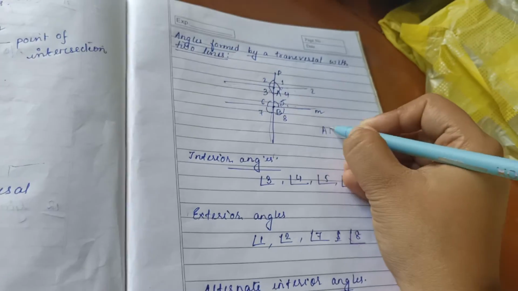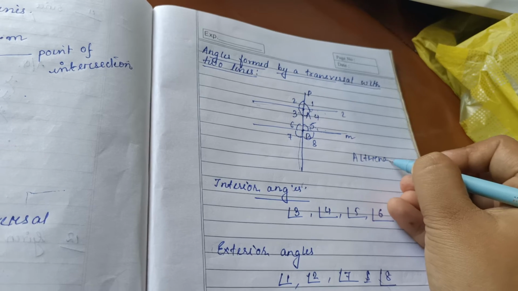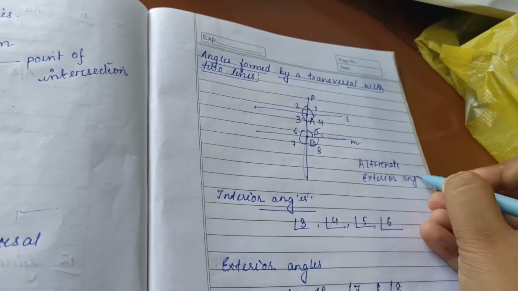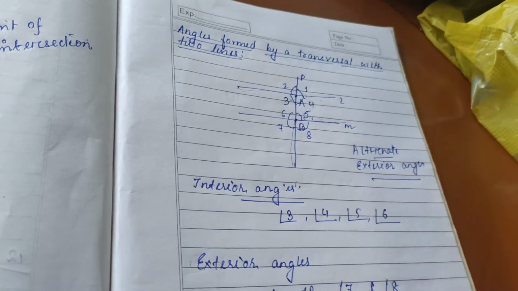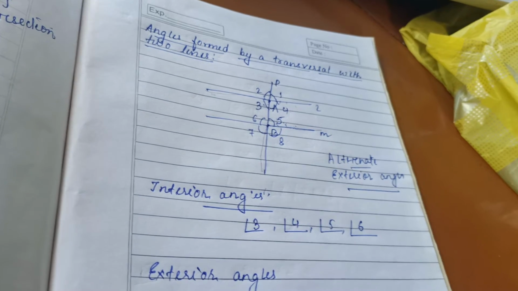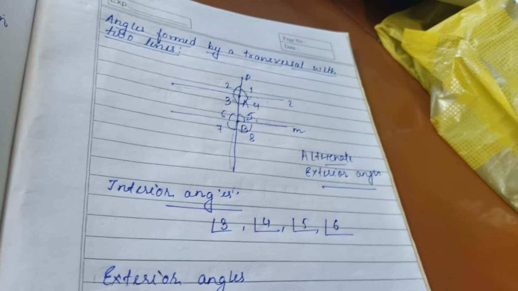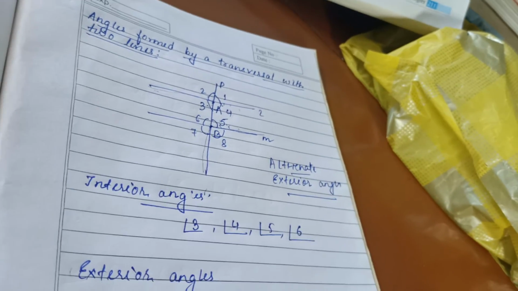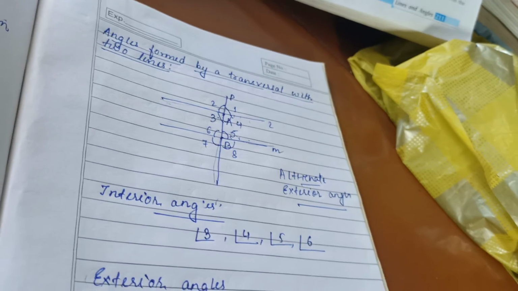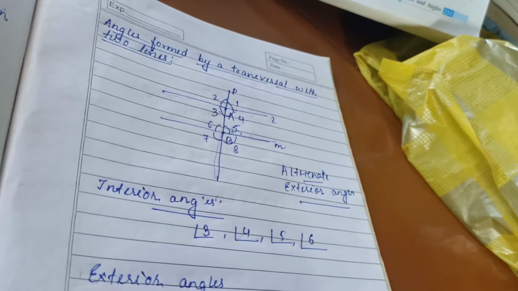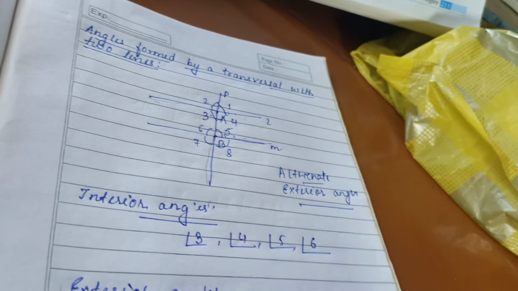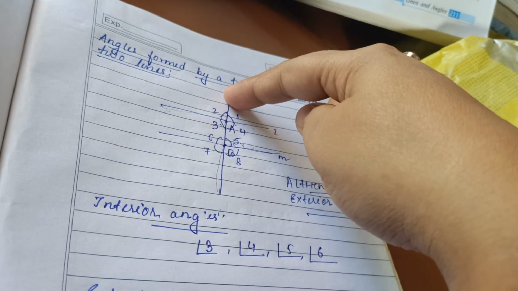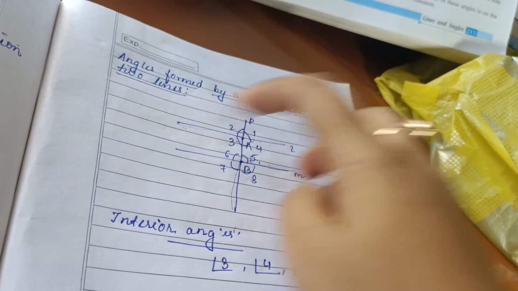Now speaking of alternate exterior angles. Alternate exterior angle also means the same. You have to just see which are the exterior angles, and among the exterior angles, a pair of angles in which one arm of each of the angles is on the opposite side of the transversal.